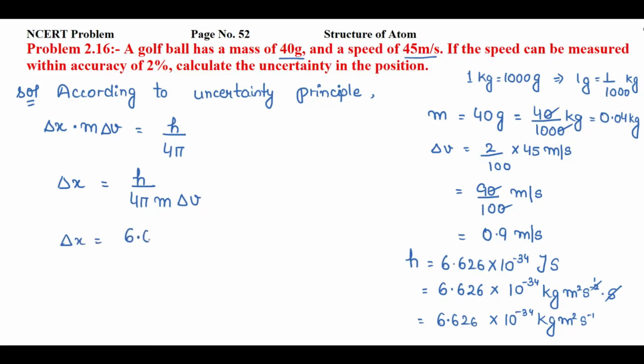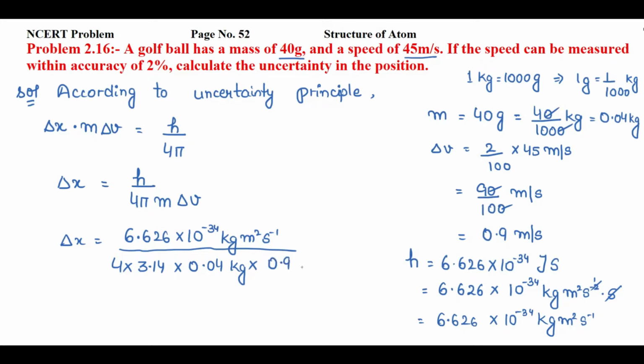H is Planck's constant, 6.626 into 10 raised to power minus 34 kg meter square second inverse divided by 4 into pi 3.14, mass that is 0.04 kg, uncertainty in velocity that is 0.9 meter per second. So I'll cancel this kg with this, 1 second inverse with this, and 1 meter with this. Unit of uncertainty in position must be meter. So we are having meter only, right?